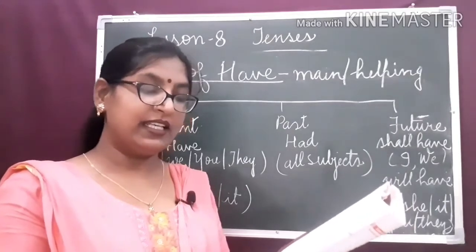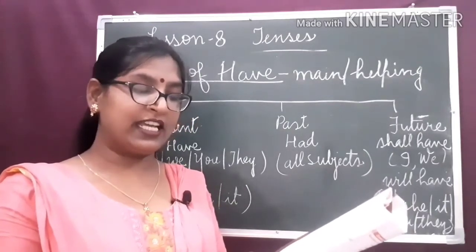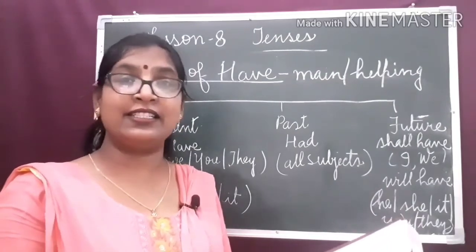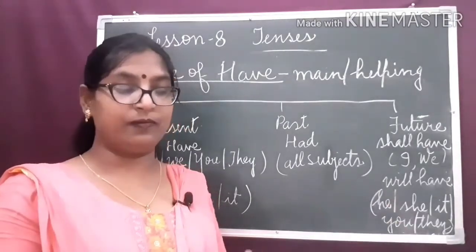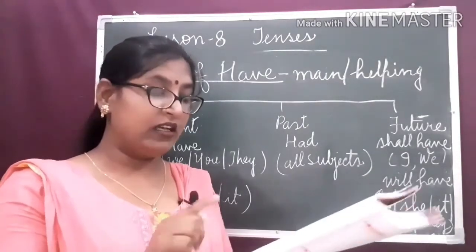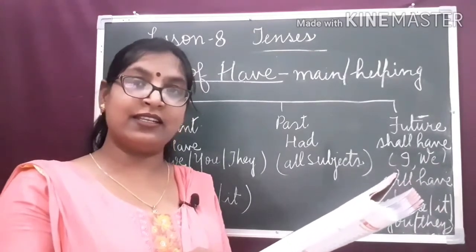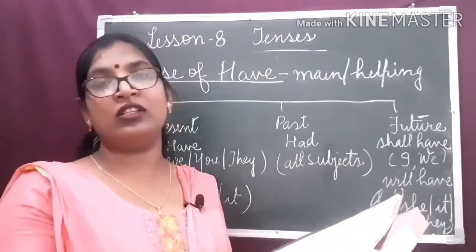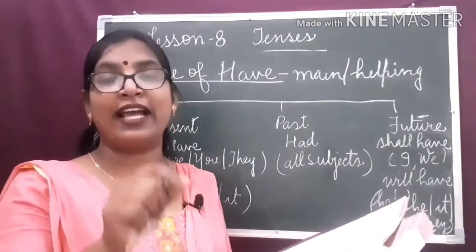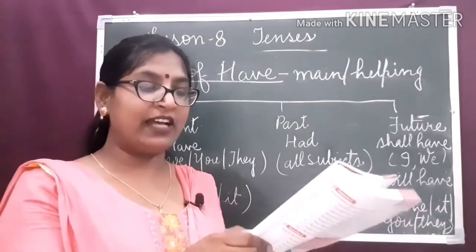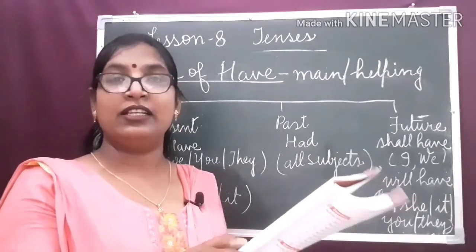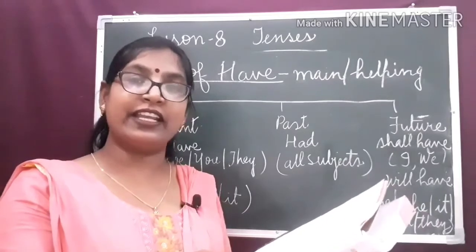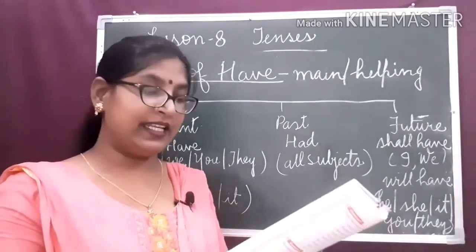In simple past tense, affirmative sentence: he had time to spend with his family. Had is indicating the past action. Negative sentence. When we change this simple past sentence into negative, we use did not plus the base form of the verb have. They did not have the courage to attack us. Did not have indicates a negative sentence in past tense.